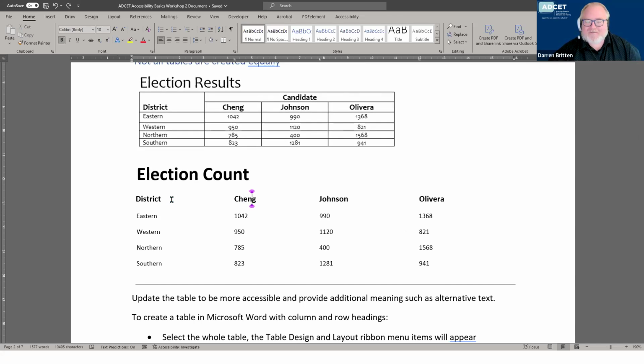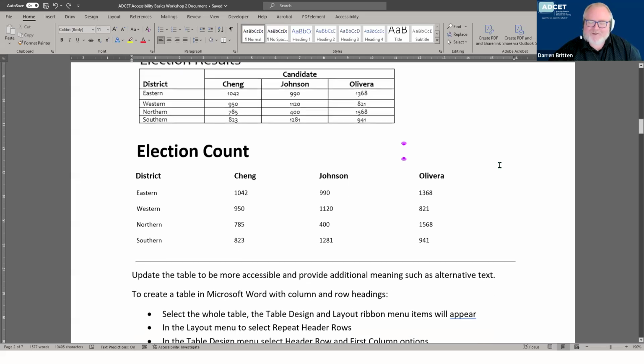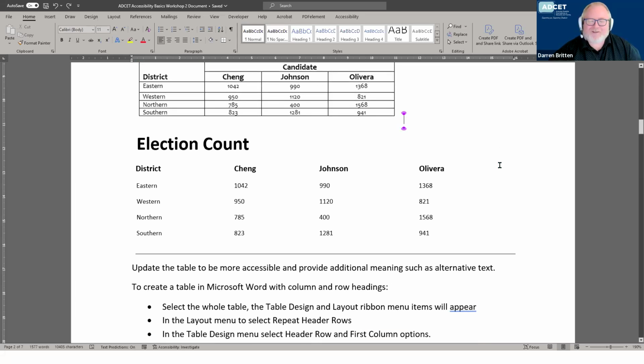It's just tabs and spacing that's been put inside the document to make it line up. Again, very difficult then to navigate because you don't know what's a column, what's a row necessarily. And if there's lots of data, it can become even more confusing as to what that is. So a screen reader might just be reading that left to right, and it just would make no sense whatsoever as to what that is, and you wouldn't know that it's a table.